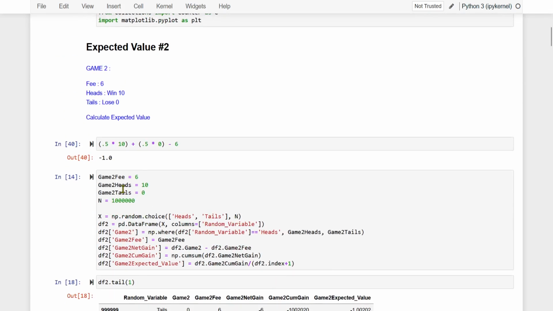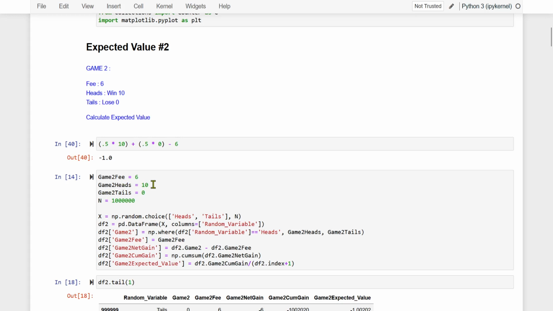Okay, so everything has been copied over here. As I said, game 1 has been renamed as game 2. Data frame df1 has been renamed as df2. So game 2 fee: in game 1 we had no fee, we wrote 0. Game 2 heads: if one gets heads, he gets $10.